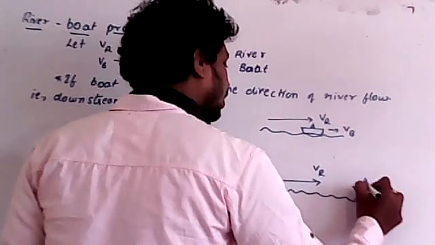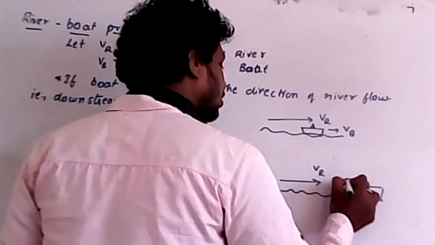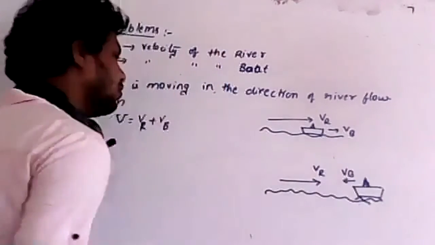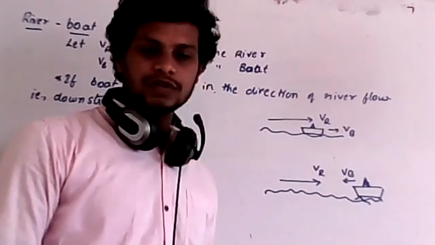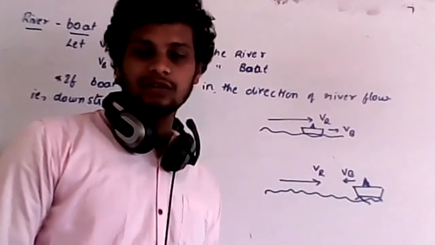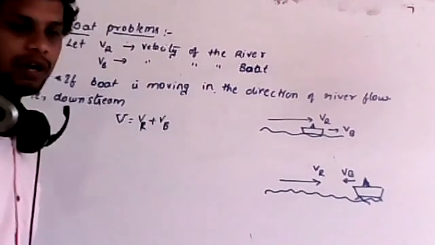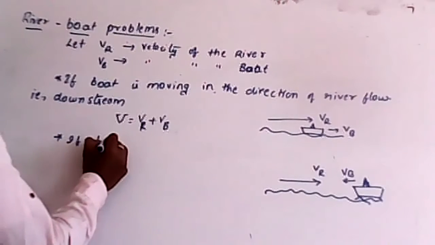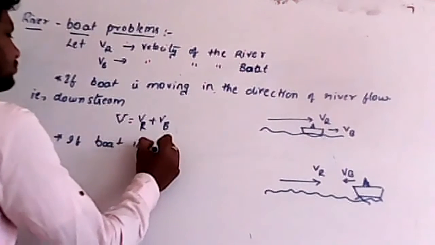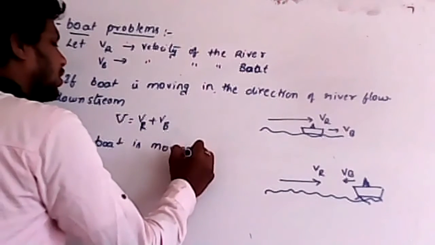I'll take boat velocity as, for example, VB, which is moving in the opposite direction. Now remember, if the boat is moving opposite to the flow of the water or river, that is called upstream. Clear? That is called what? Upstream.